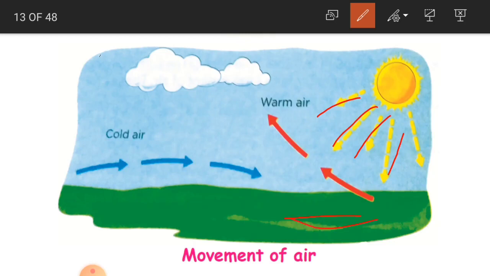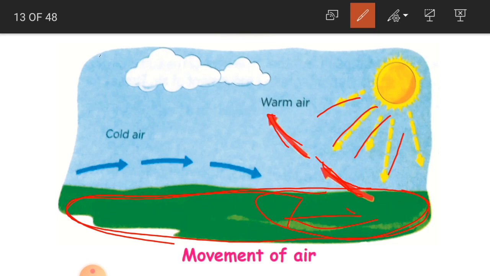Okay, so what happens here? When the part of the earth surface gets heated up, this is all earth only, you are not having any water here. So when the sun rays are falling on the earth surface and this earth surface is going to heat up, what is happening? The warm and light air, when the land is heated, the air also gets heated, as we learnt in the beginning. So this warm and light air is going to rise up.